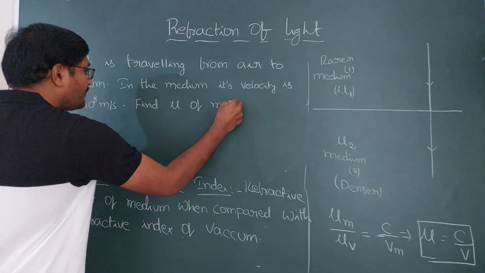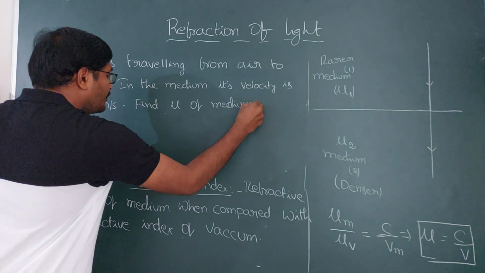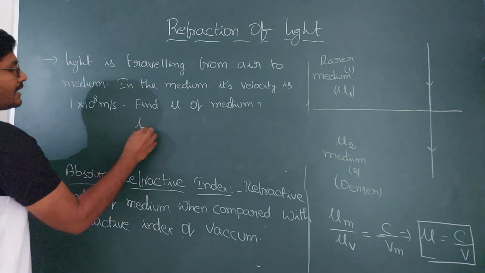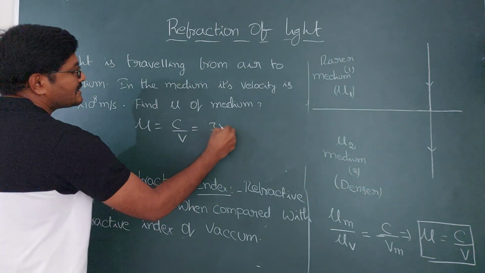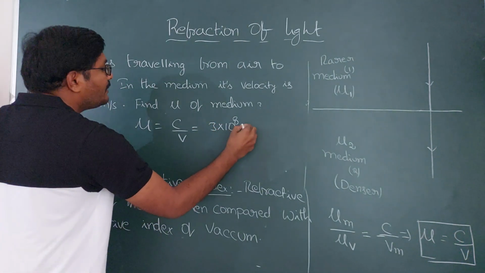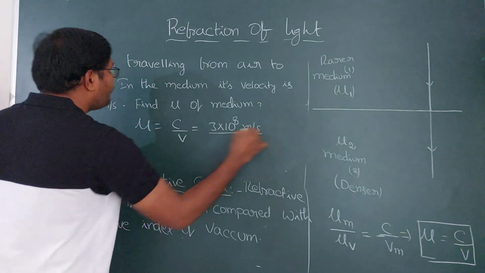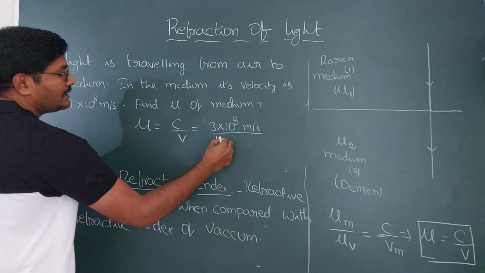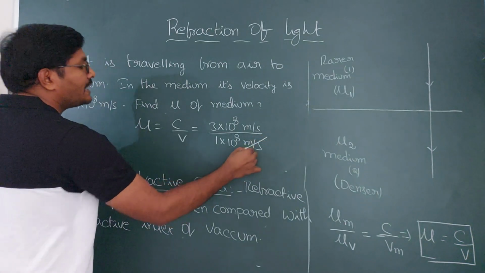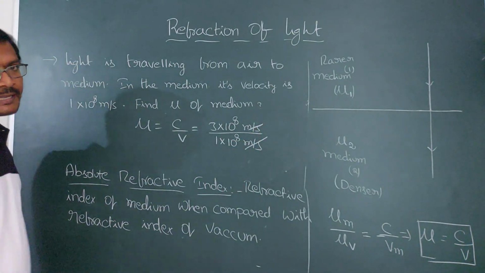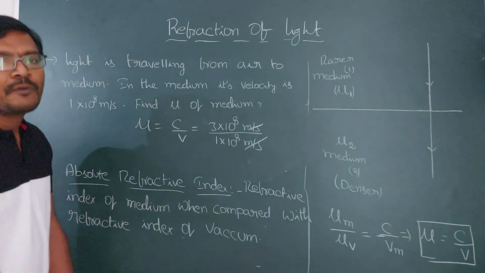Mu is nothing but the refractive index. You need to find the refractive index of the medium directly. You can take mu is equal to C by V. C value is 3 into 10 to the power of 8 meter per second, and V value, the velocity in the medium, is 1 into 10 to the power of 8 meter per second. Meter per second is going to get cancelled. Refractive index does not have any units.